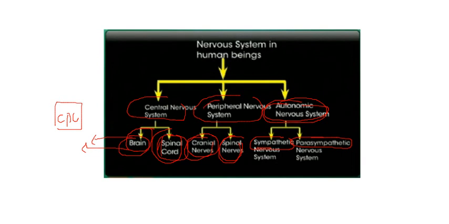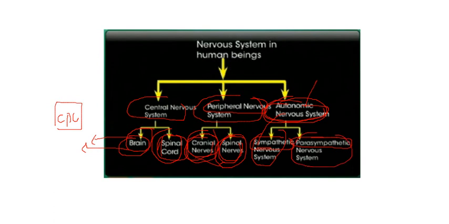और जो पेरिफेरल नर्वस सिस्टम है that comprises of 12 pairs of cranial nerves and 31 pairs of spinal nerves. Together they control every part of our life. जो ऑटोनॉमिक नर्वस सिस्टम है, that has an antagonistic effect on organs, which basically means that one part of the autonomic nervous system stimulates the organ, and the other one inhibits it.